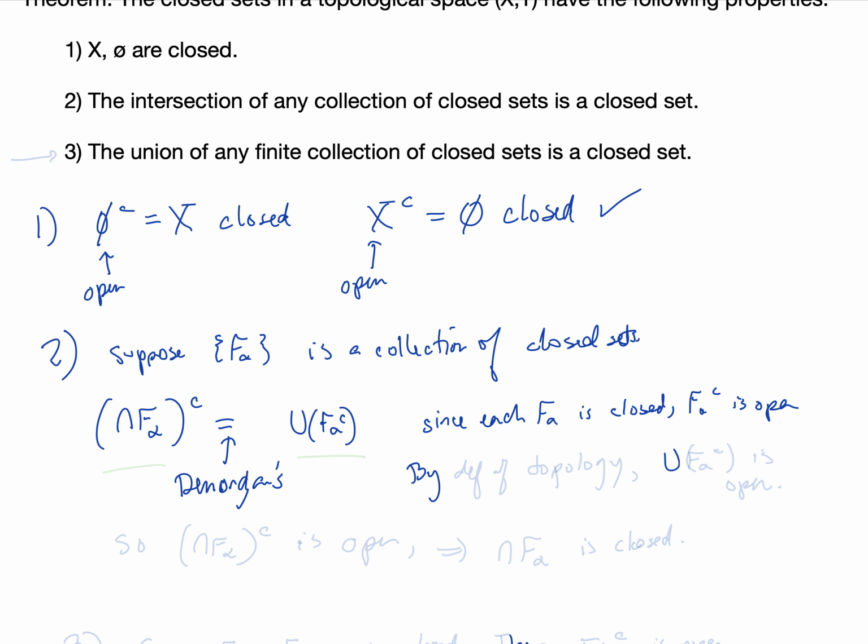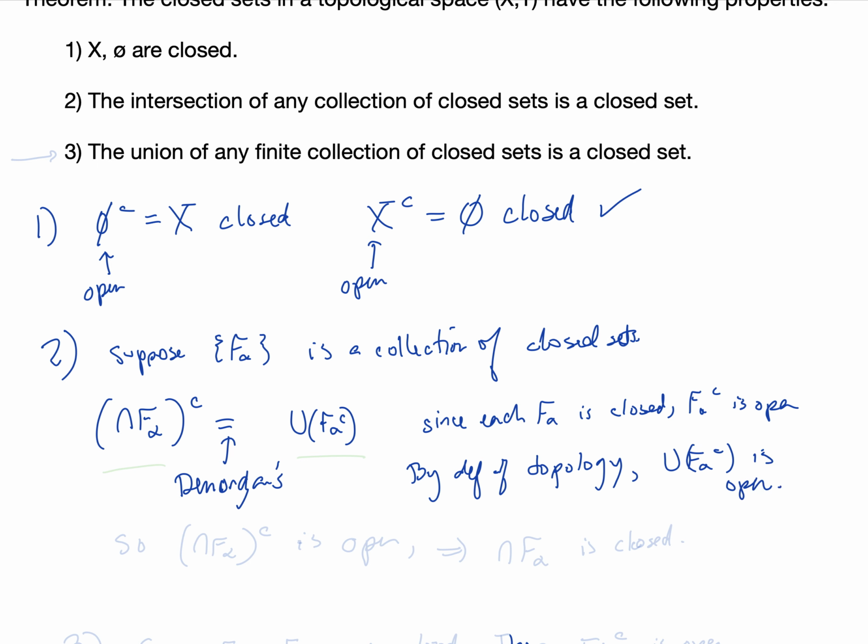By the definition of a topology, we could say it two different ways: either an arbitrary union of elements in the topology is in the topology, in tau, or an arbitrary union of open sets is open. So by definition of a topology, because each F alpha complement is open, the union of the F alpha complements is open.